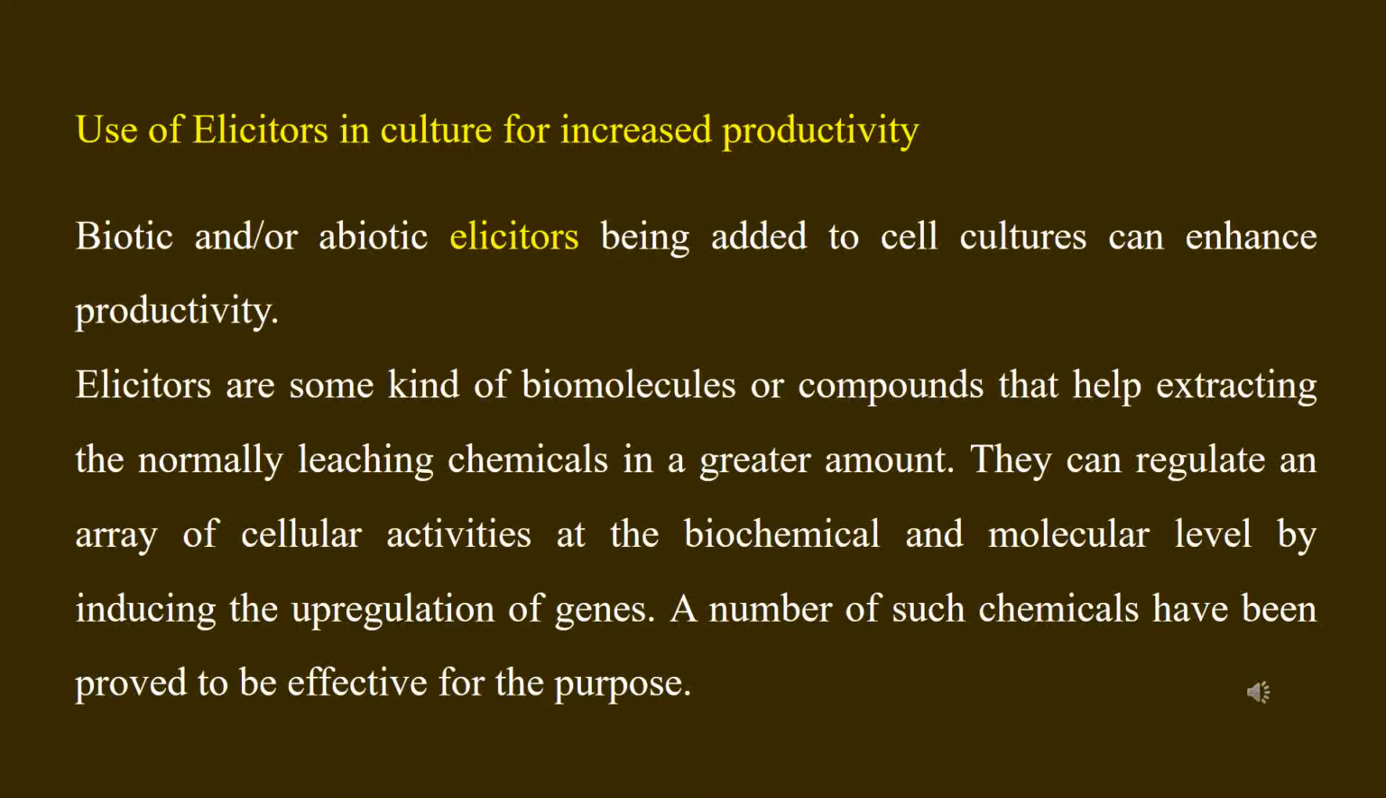In many cases of in vitro production of secondary metabolites, some elicitors are used to increase the productivity. Elicitors may be biotic or abiotic. These are some molecules or compounds that help extracting the normally leaching chemicals to a greater amount. In fact, they can regulate a number of cellular activities at the biochemical or molecular level by inducing the upregulation of required genes.